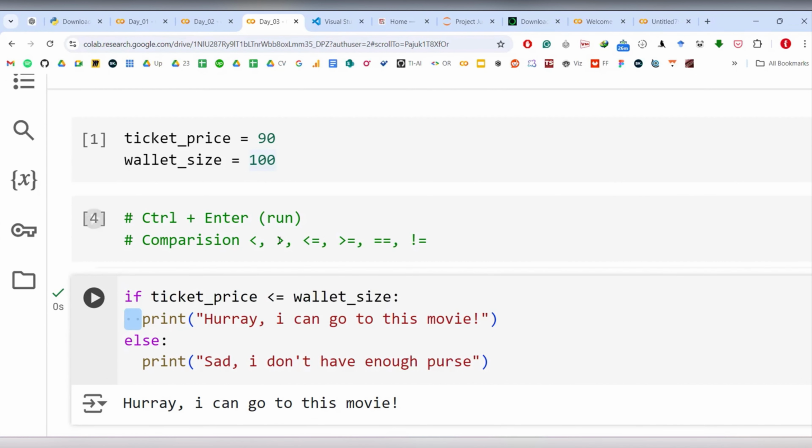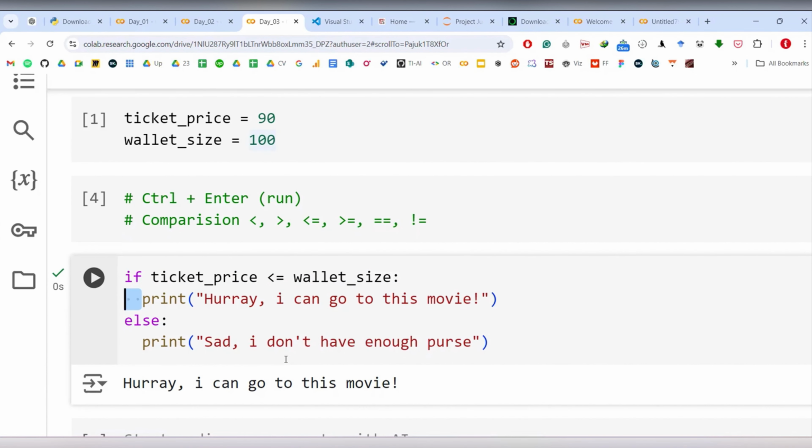Now, the way you write this whole if statement is basically a flow chart. If this happens, then this happens; if I don't, then that happens, right? So let's say in elections you have two parties. Whoever wins the majority, they win. If they don't, they lose. In cricket, if the team chases the score, they win. If they don't chase, they lose. So similarly, even here, if my wallet size is greater than the ticket price, I go to this movie, right?